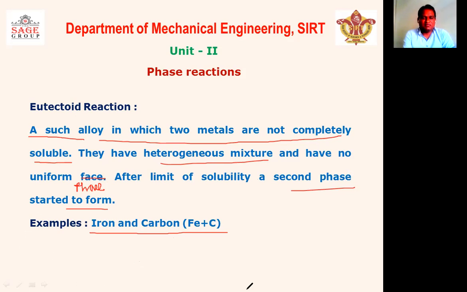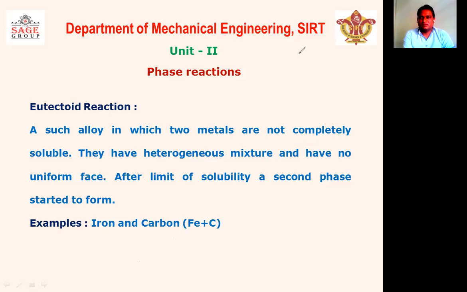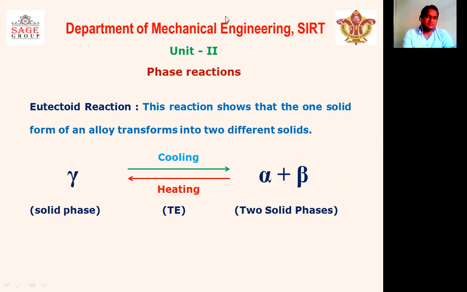So the eutectoid reaction takes place in an alloy like iron and carbon, Fe plus C. Now see this reaction. Yes, this is a eutectoid reaction. This reaction shows that one solid form of an alloy transforms into two different solids.